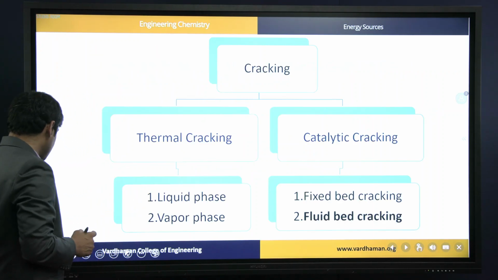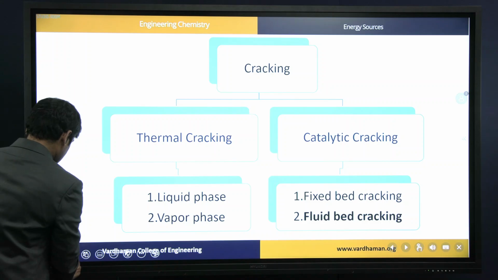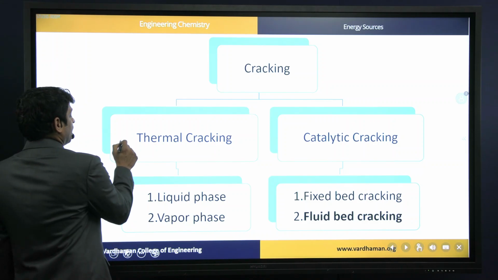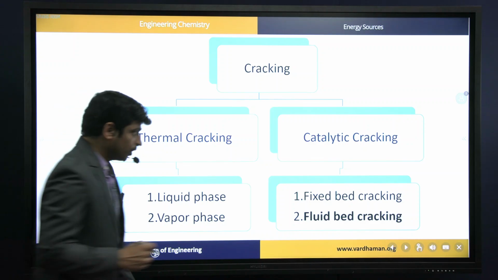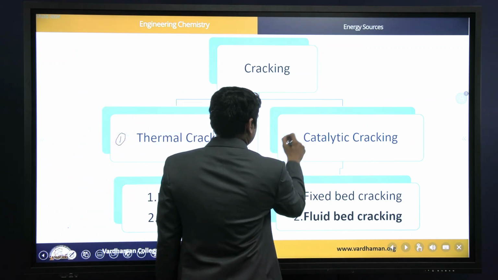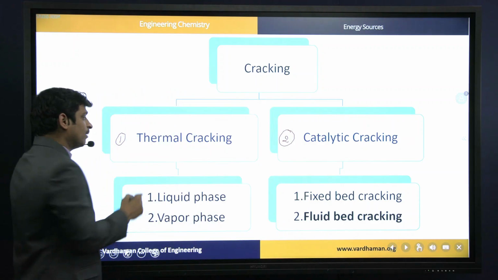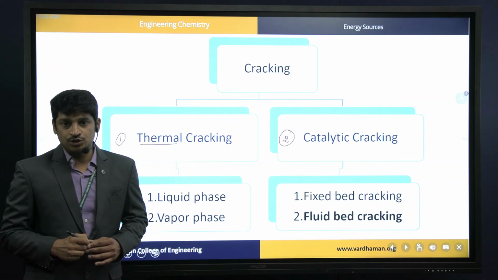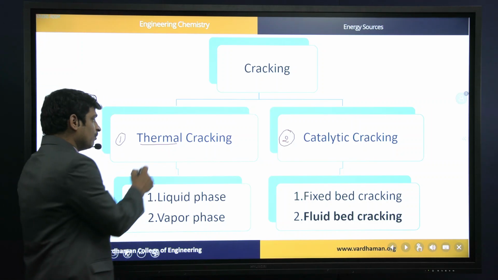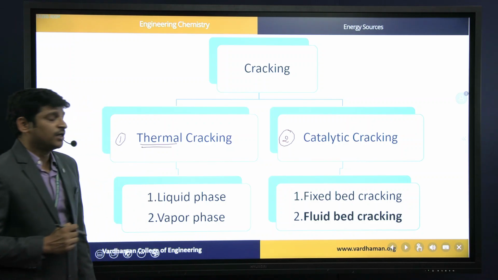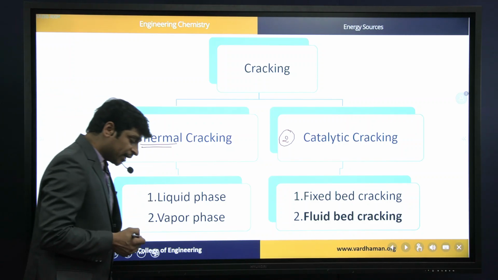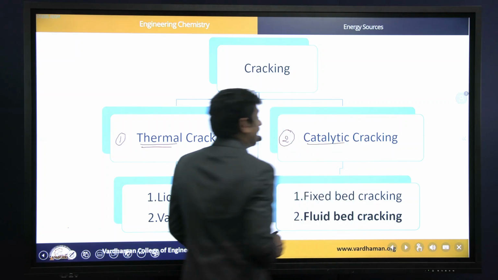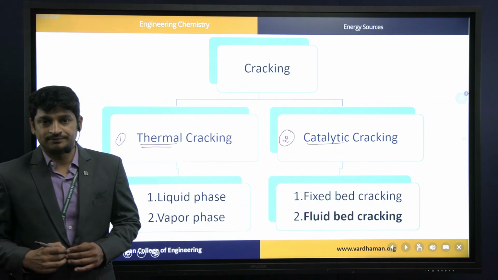Coming to the classification or types of cracking. Cracking is divided into two types. Number one is thermal cracking. Number two is catalytic cracking. Thermal cracking is with the help of high temperatures. Breaking of higher hydrocarbons into lower hydrocarbons with the help of very high temperature is nothing but thermal cracking. And breaking of higher hydrocarbons into lower hydrocarbons by using a catalyst is nothing but catalytic cracking.